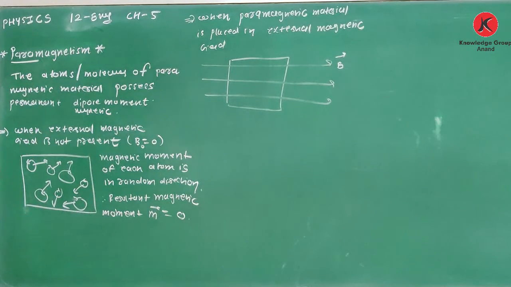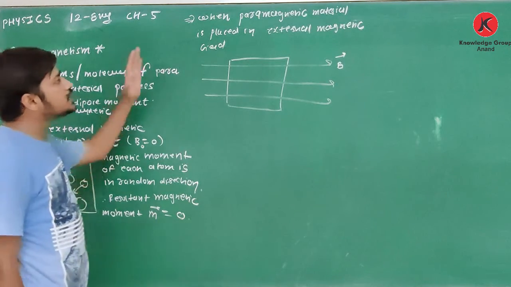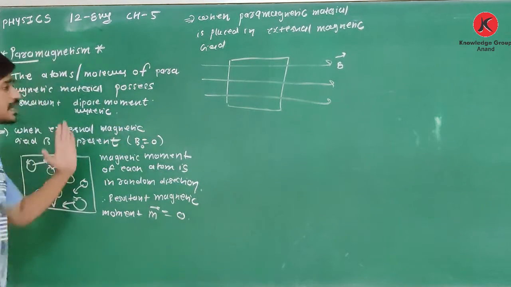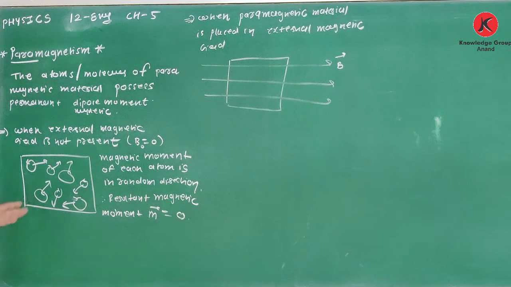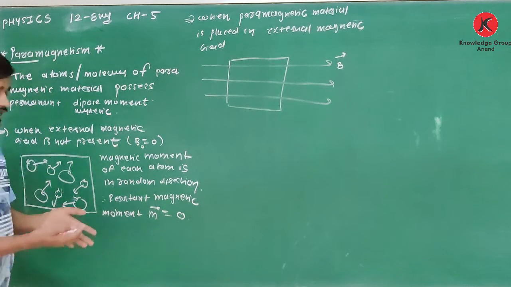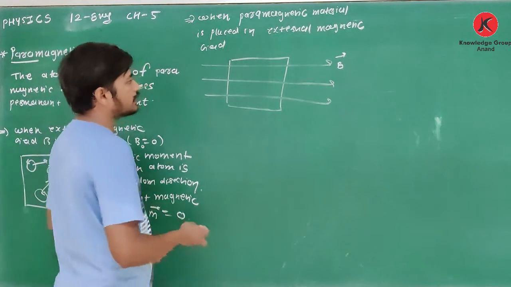As shown in figure 1, each and every magnetic moment, each and every dipole moment, is in a random direction, but when they are placed in a uniform magnetic field, torque acts on each molecular dipole, each atomic dipole, and they will align in the direction of the magnetic field.